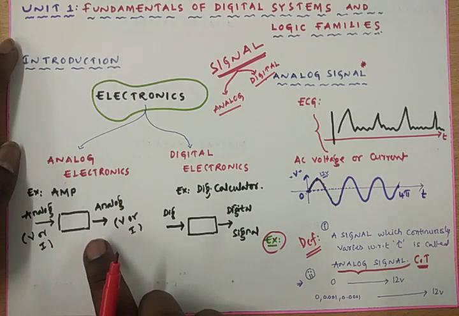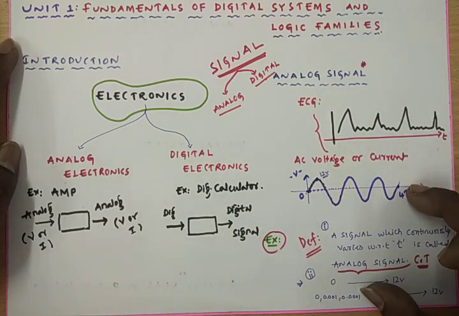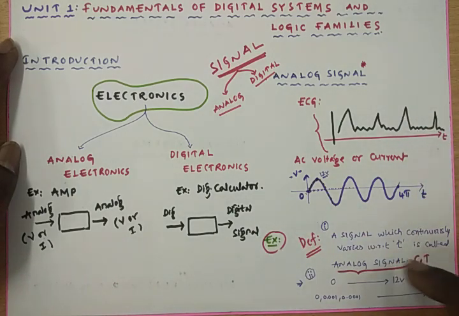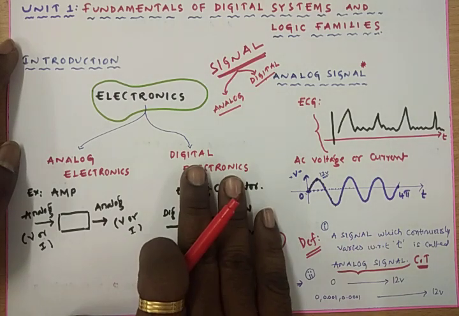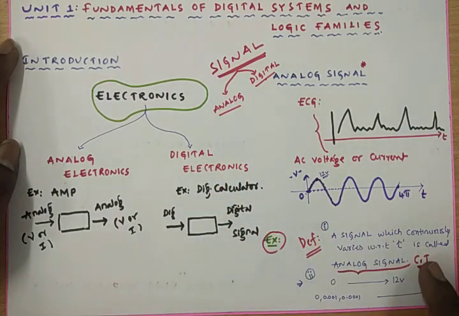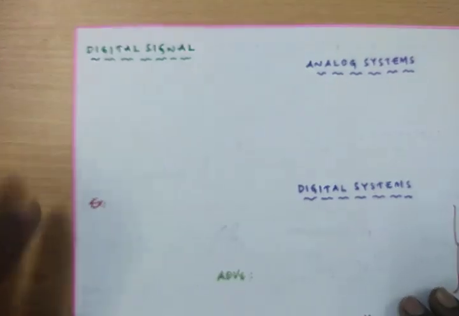Analog electronics completely deals with the analog signal. An analog signal is one in which the amplitude continuously varies with respect to the time. In an analog signal we will be having infinite levels of amplitude. This is the analog signal. If you are good at the analog signal, it is very simple to analyze the digital signal. Then I am going with the digital signal now.